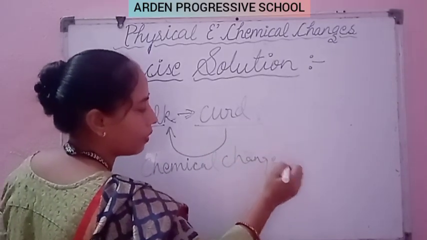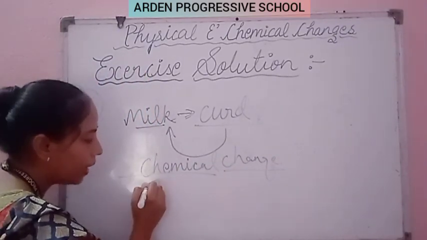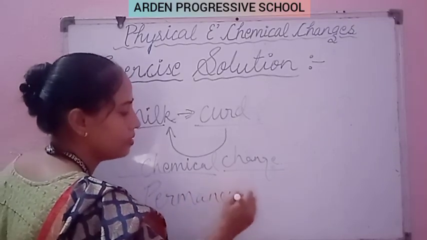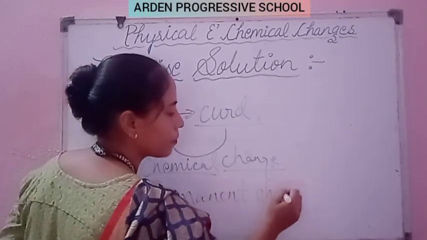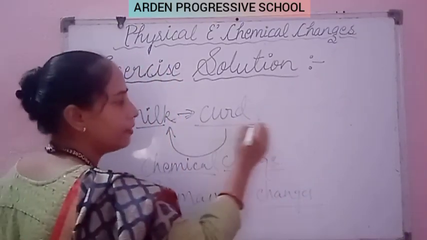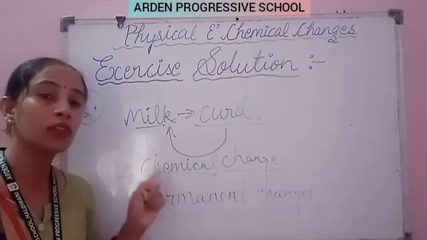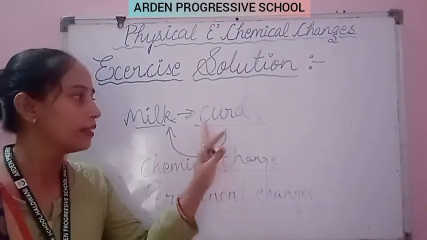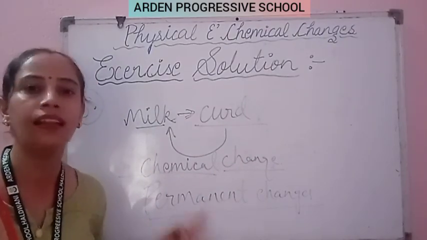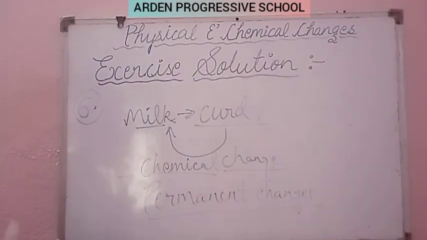Clear? We have studied in the definition of chemical change. Here the permanent changes take place. What happens in the chemical change? The permanent changes take place. So the curd which is formed is not convertible into the milk again. Now the curd is formed permanently. So this is a kind of chemical change. Clear, student?